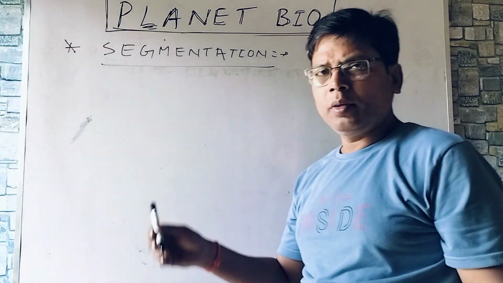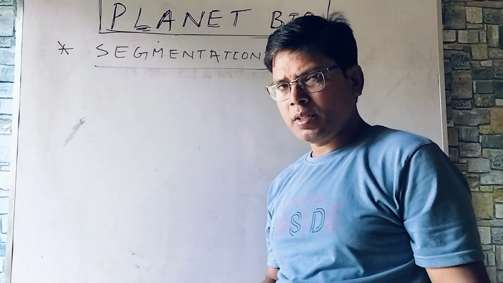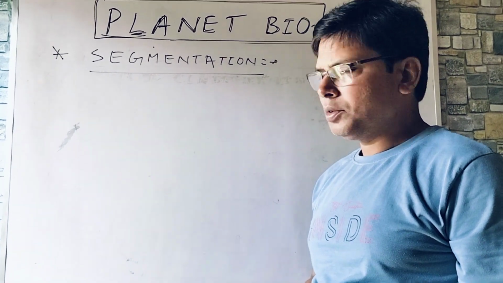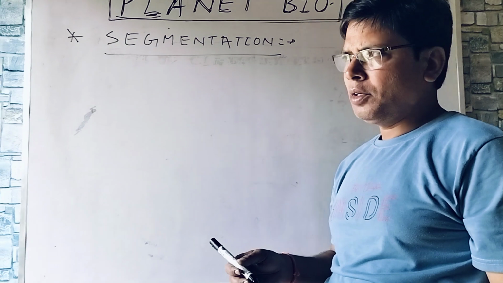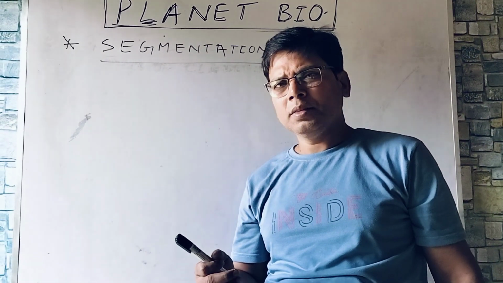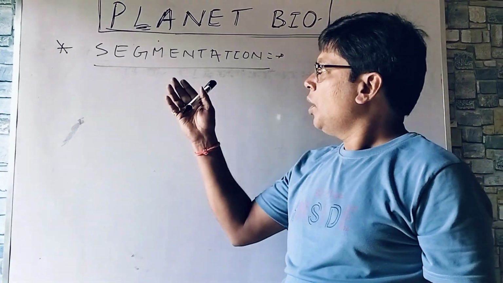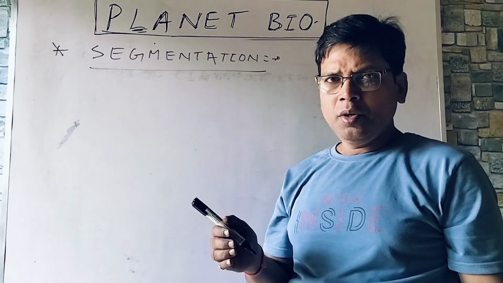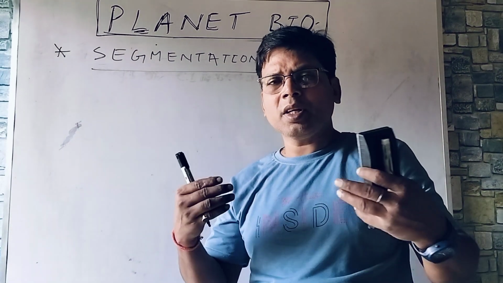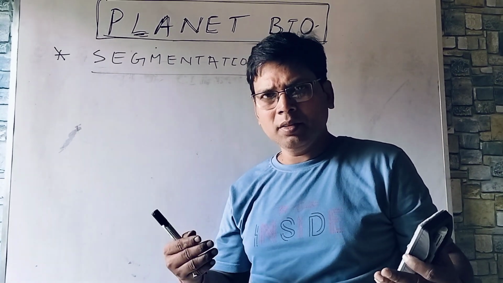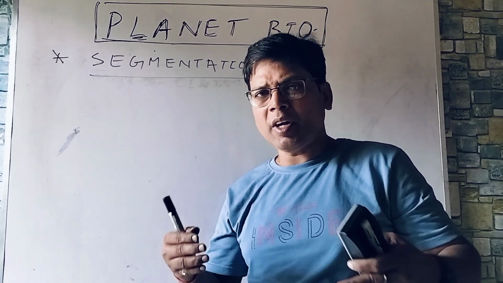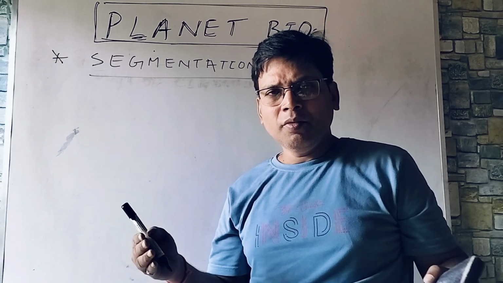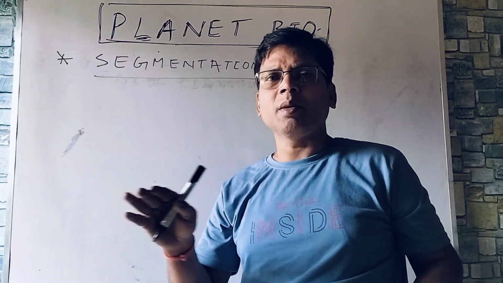Now next point. One more basis of classification of animals I am going to discuss before you. This is body segmentation, or called segmentation. Some people have written metameric segmentation. It means the body is externally or internally, or externally plus internally, divided into certain segments with a serial repetition of at least some organs.